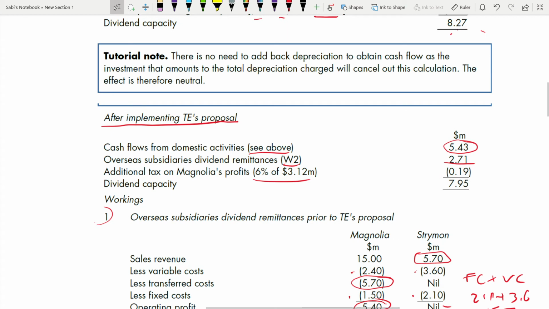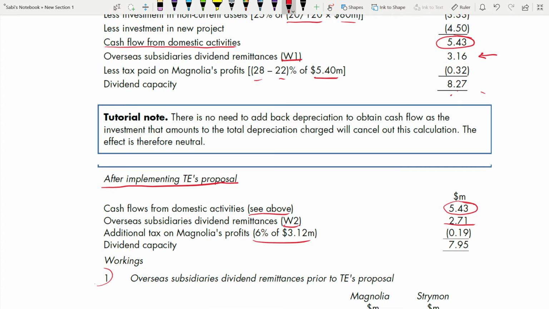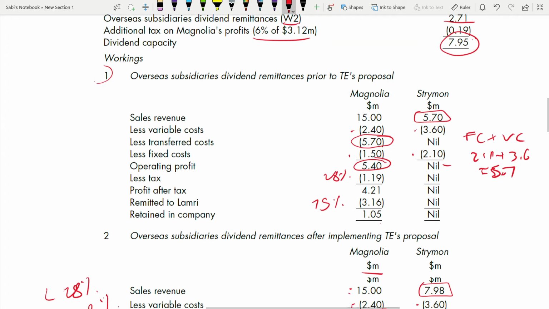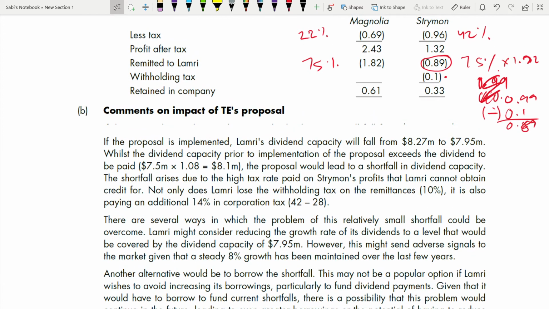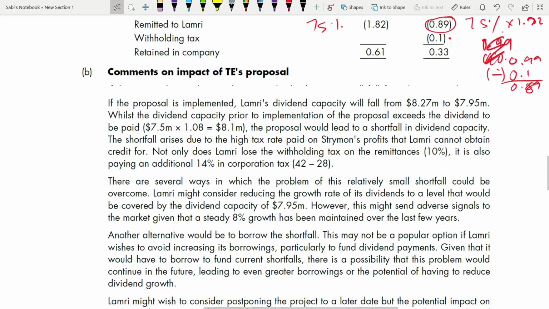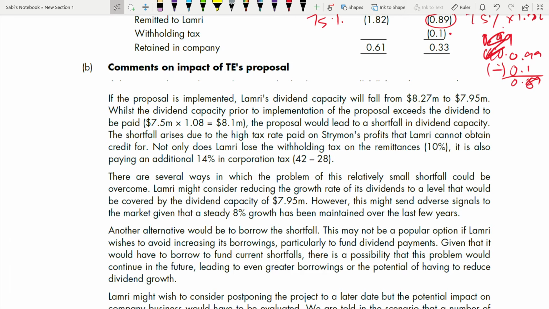And if you see the dividend capacity, here it was 8.27, here it is 7.95. It reduced. So now we have done the working. We just have to comment on the impact of the proposal. So let's read. If the proposal is implemented, Lamri's dividend capacity will fall from 8.27 to 7.95 million.